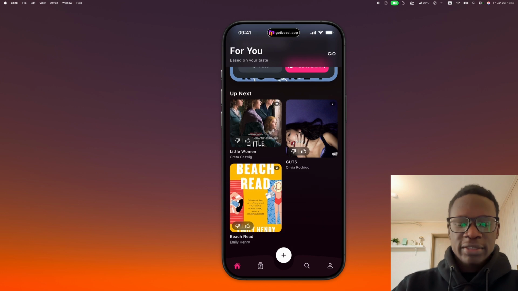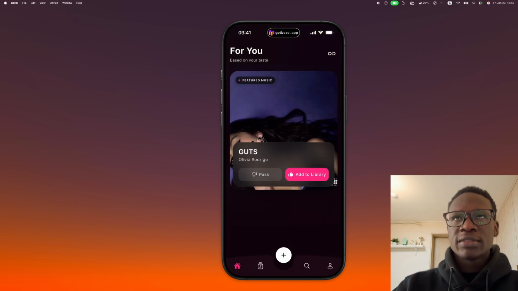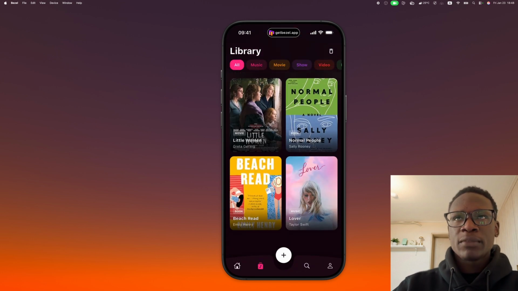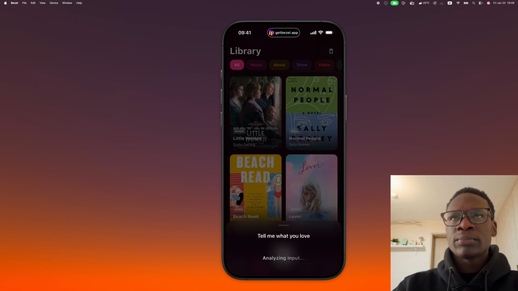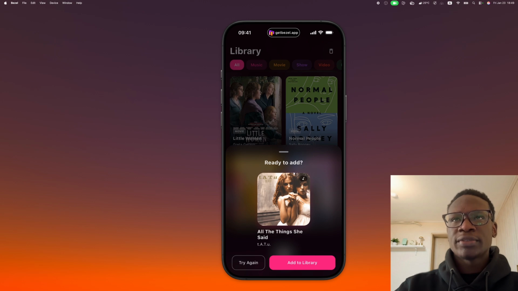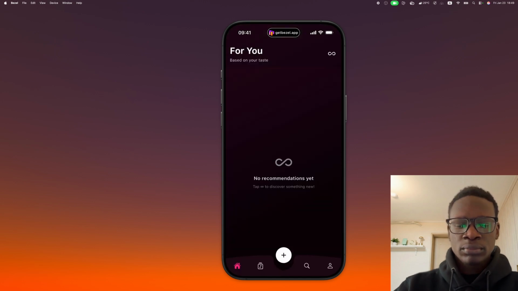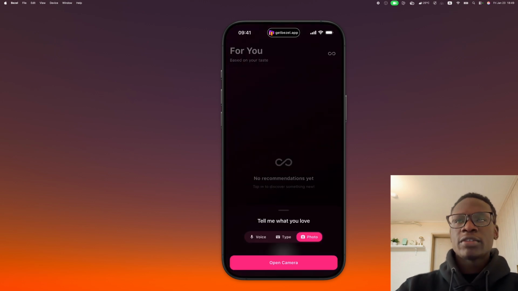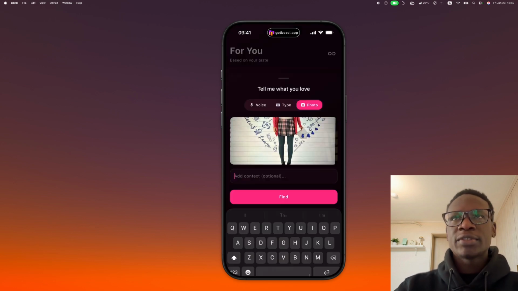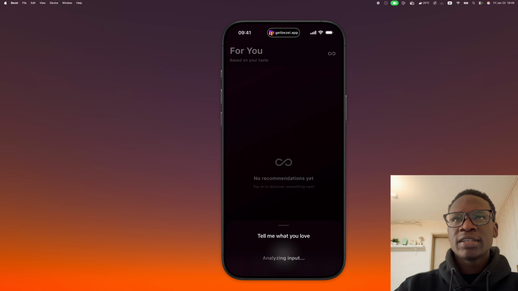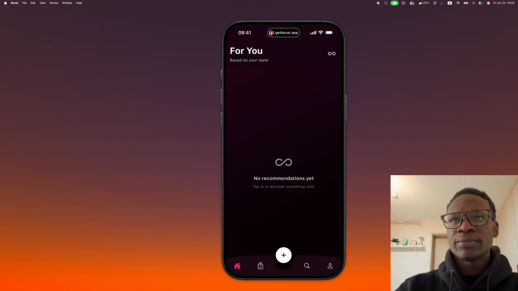And then you can search for specific lyrics. Let's say you want a specific song, then you can search and automatically add that to your library. And then we also have the image feature, so you can take a quick snapshot of a movie poster and it will automatically find it and add it to your library.